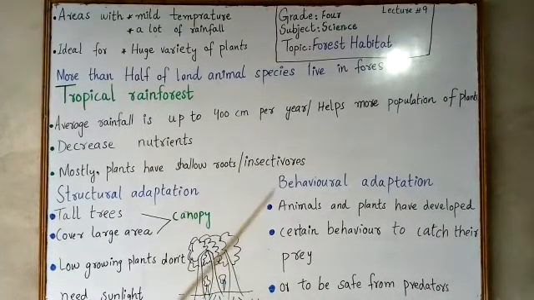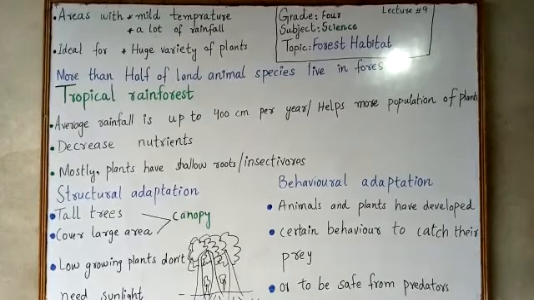So let's look at the behavioral adaptations of the tropical rainforest species. The animals and plants have developed a certain behavior to catch their prey. They may have long teeth and they may have the capacity to catch their prey. We will see its example one by one. Or they have behaviorally adapted themselves to be safe from predators. And let's read some examples from page number 14.